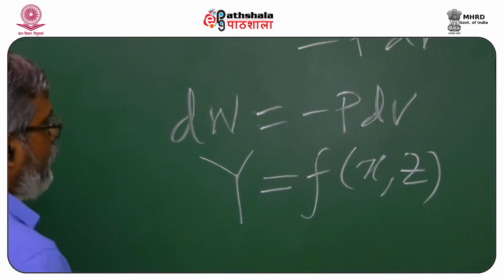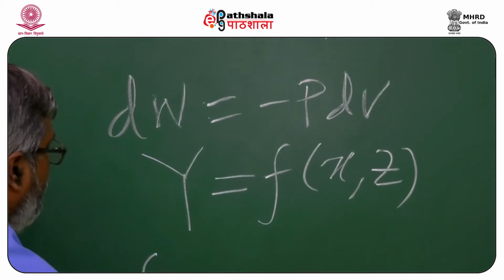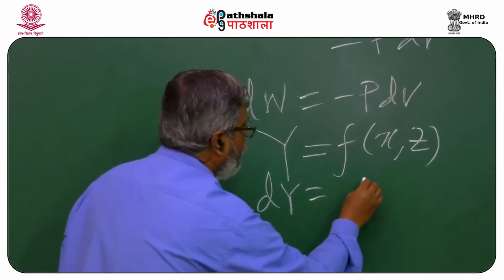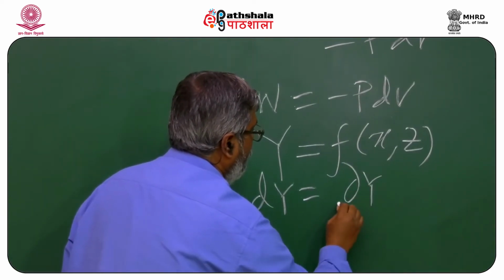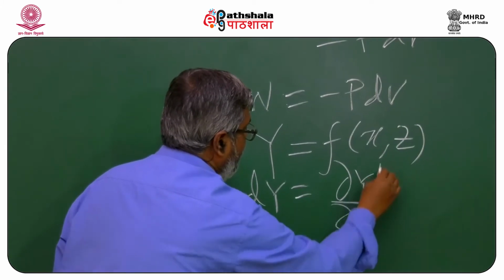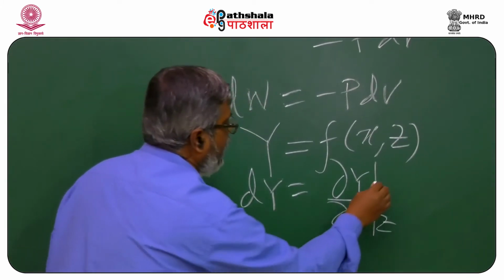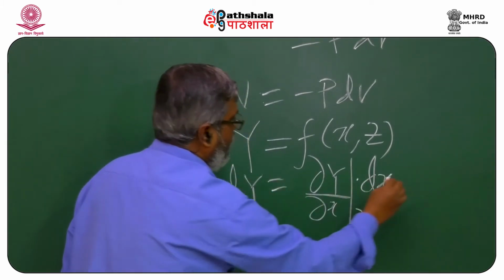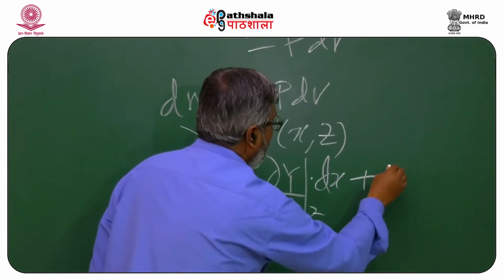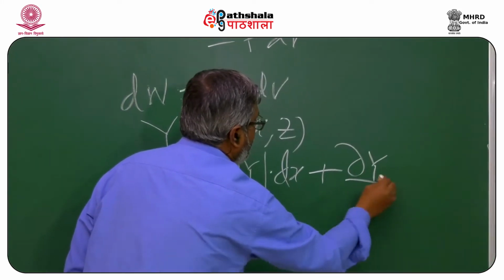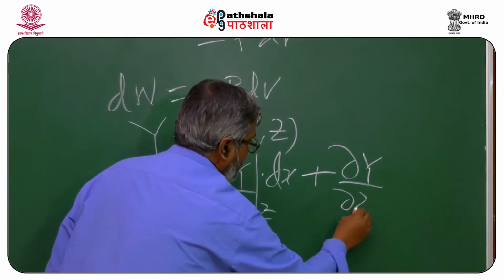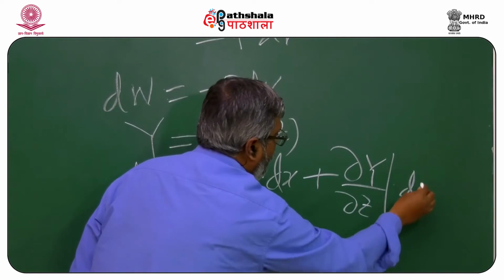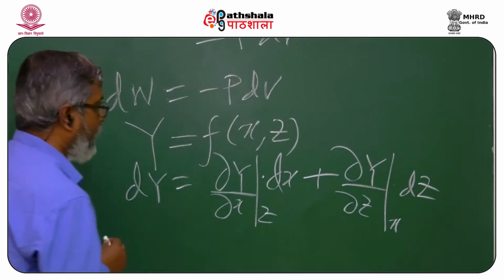Now, I can write that dy, which is the exact differential of y, equals the partial differential of y with respect to x, with z held constant, times the exact differential of x, plus the other thing, the partial differential of y with respect to z at constant x, times the total differential of z.